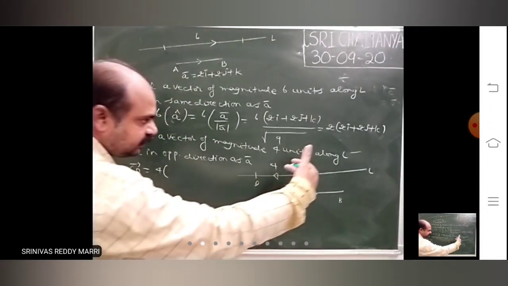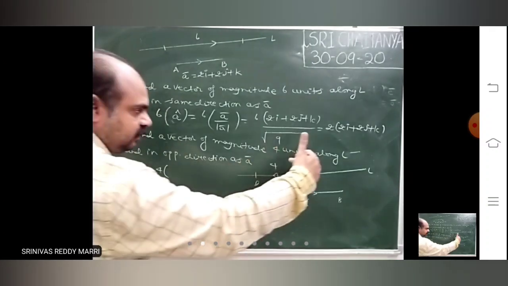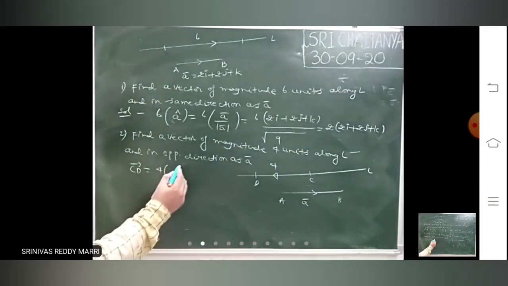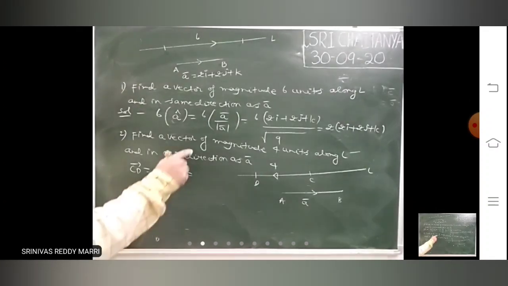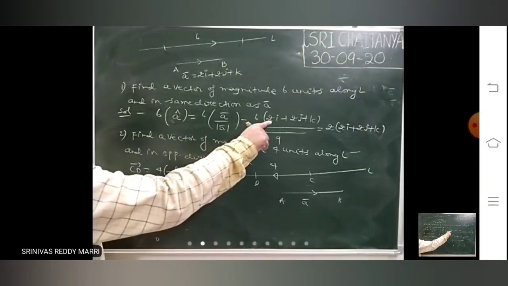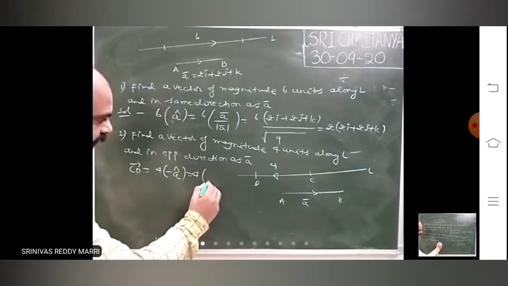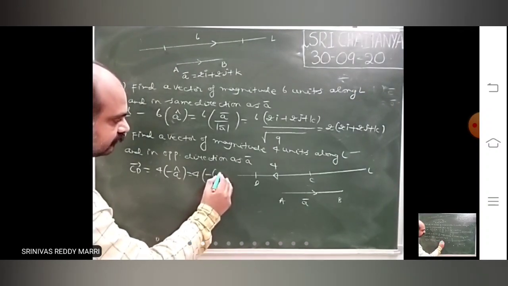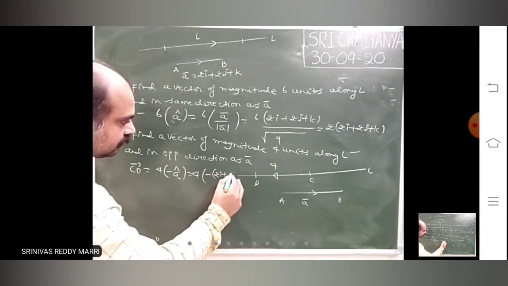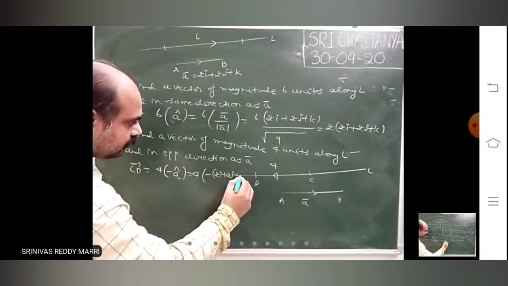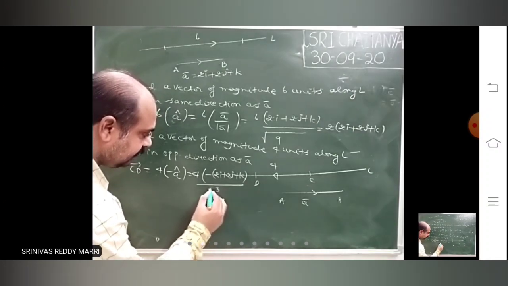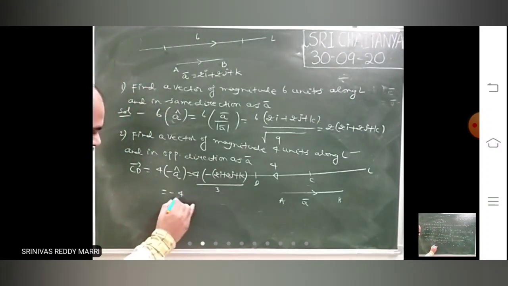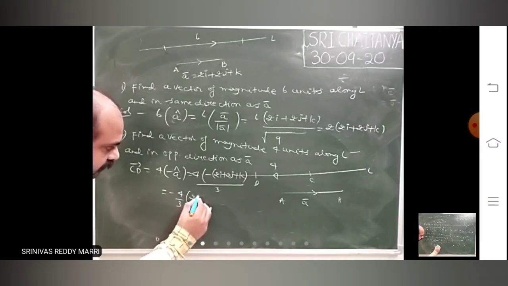That magnitude into the unit vector on this side. You want a vector in this direction, so the unit vector in that direction is minus A cap, which means just this with minus. So 4 into minus of A bar divided by magnitude, which is 3. That means the required vector is minus 4 by 3 into A bar.